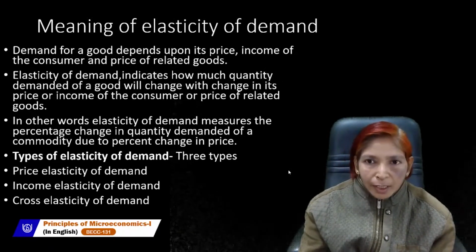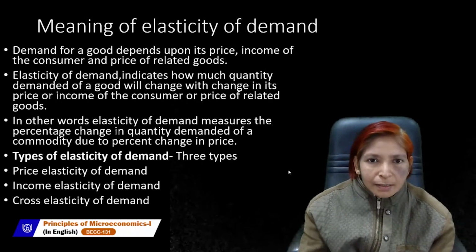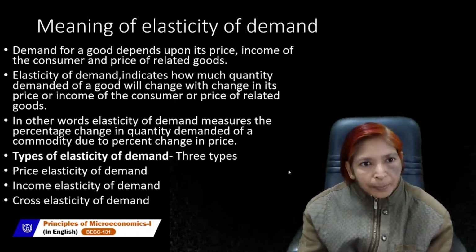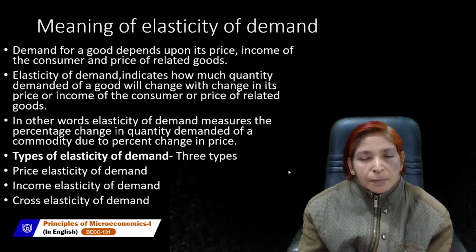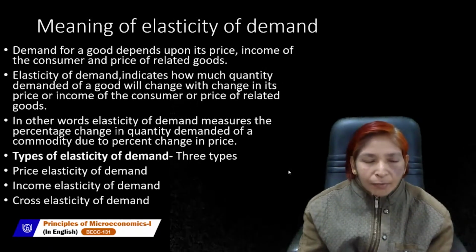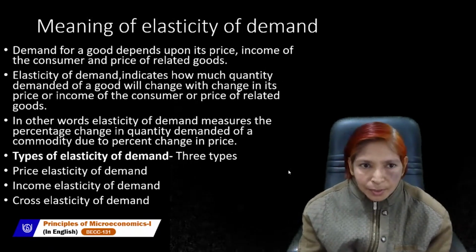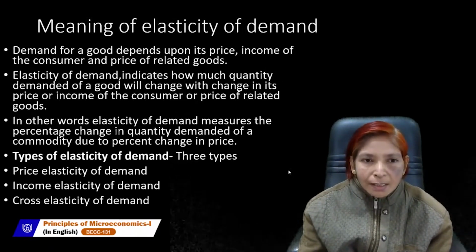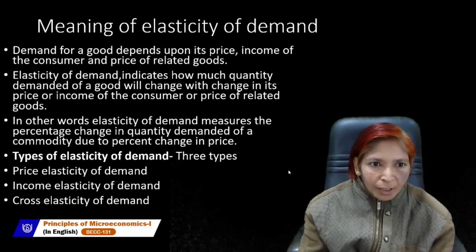Due to rise in price, demand falls, and due to fall in price, demand rises. Demand for a good depends upon its price, income of the consumer, and price of related goods. You have done in the last session all these factors which affect the theory of demand.